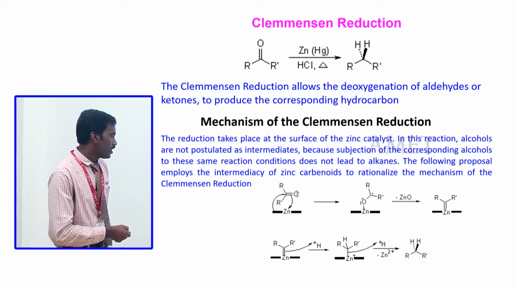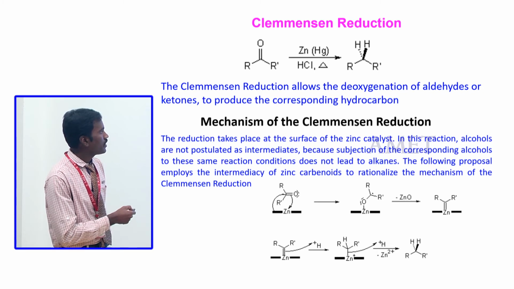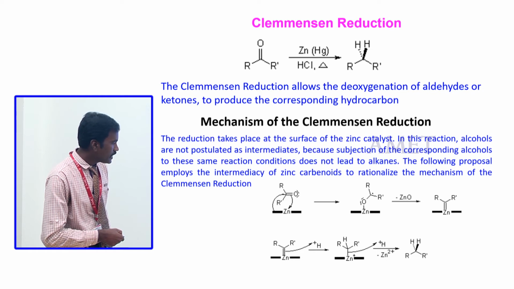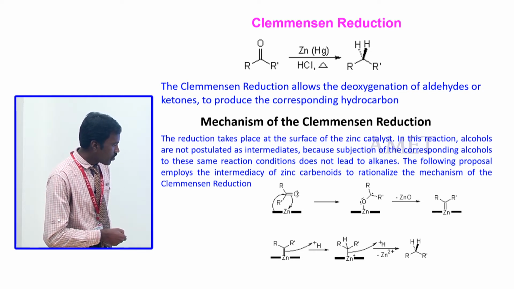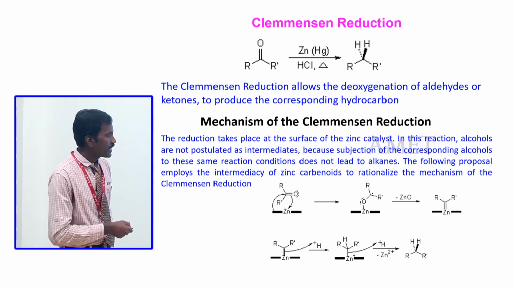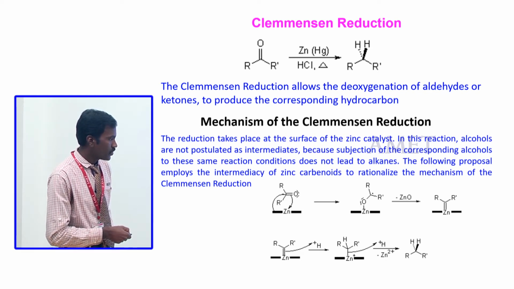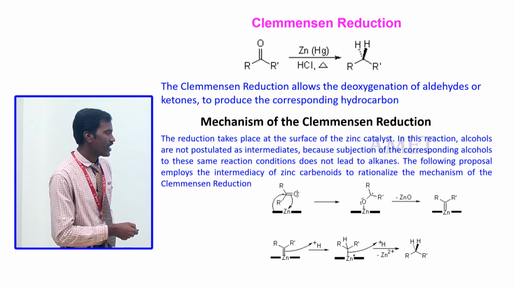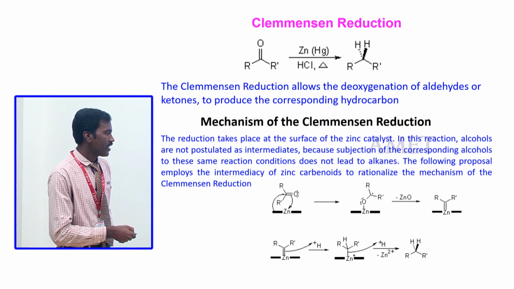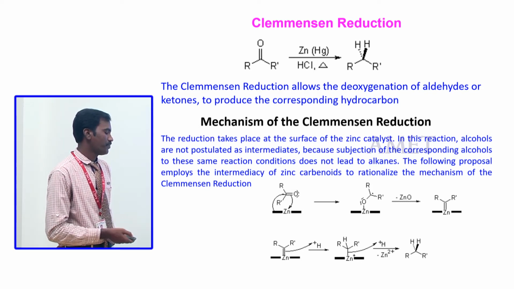This imine with zinc again reacts with hydrochloric acid. The free electrons of the double bond attack the hydrogen atom. This is the protonated zinc molecule, and one more hydrochloric acid is present and again attacks the proton, and finally we get the saturated hydrocarbon molecule, and zinc 2 plus is available.